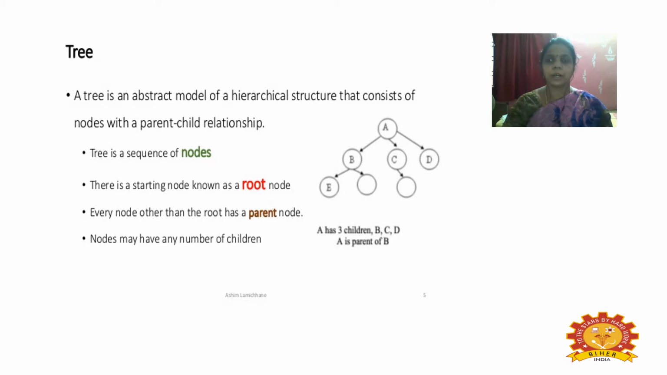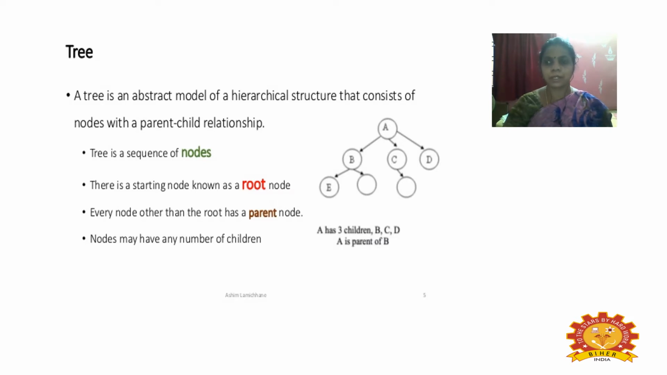So a tree starts with a root node, that is the topmost node, and there is a node other than the root called the parent node, and the nodes that have no children are known as leaf nodes, and a parent has any number of children in the tree. So we say it is a tree with a hierarchical structure.